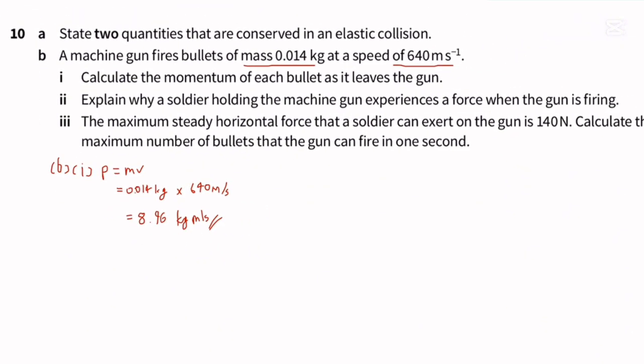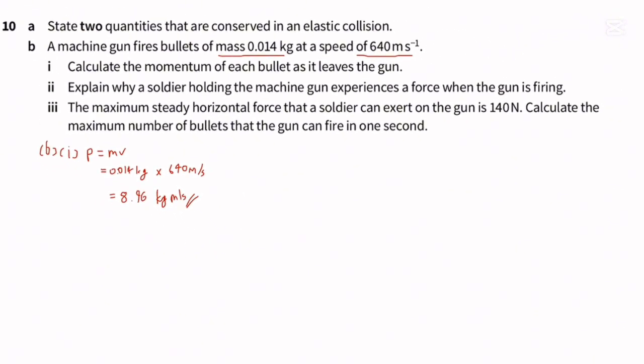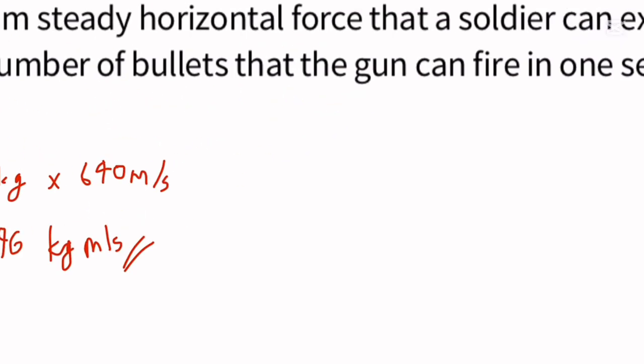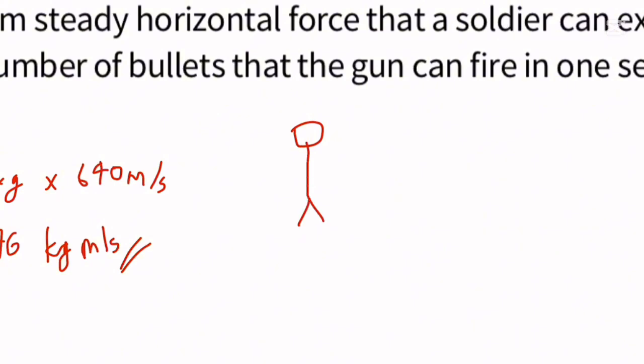Question number 2: explain why the soldier holding the machine gun experiences a force when the gun is firing. Here's our little diagram: a soldier is holding a machine gun, say this is the machine gun. It's a really bad drawing.